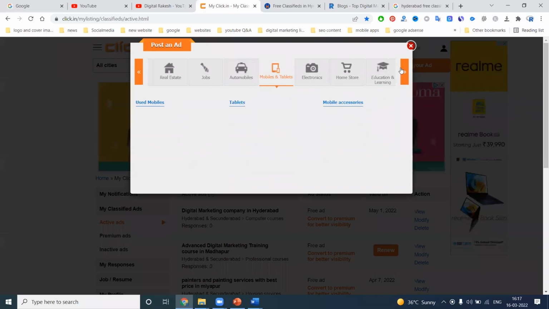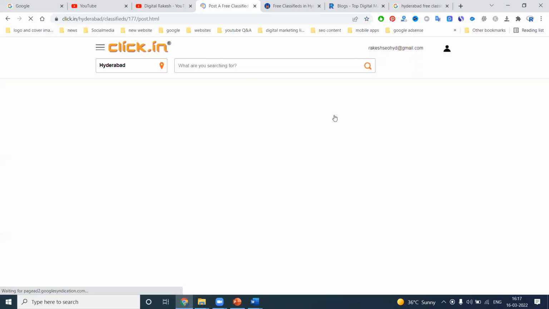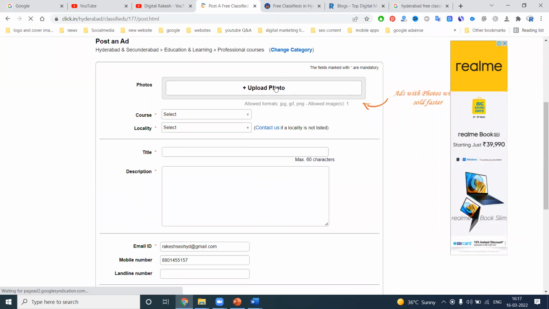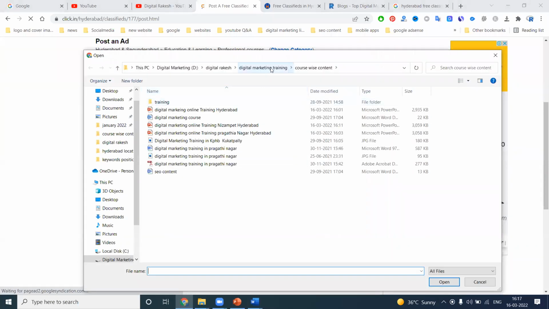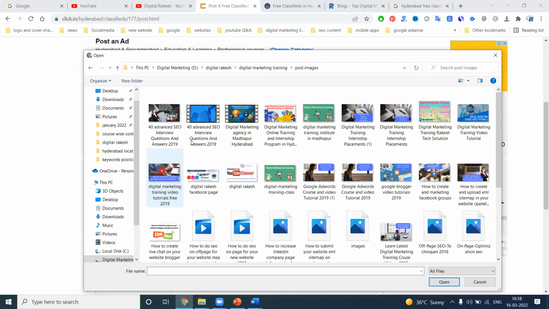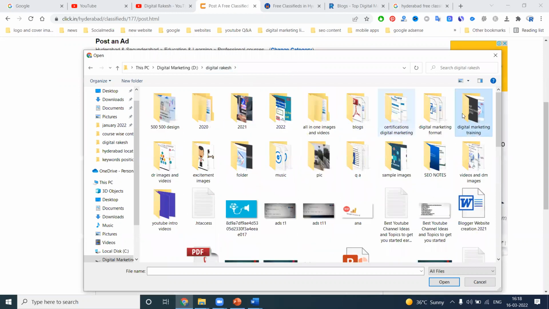So we can log in here and go to the professional course option. The first option is uploading an image. Click to upload an image. Selecting your image is compulsory. For any kind of classified, the image design is important. Whatever image you design for your particular training, that image design is compulsory.